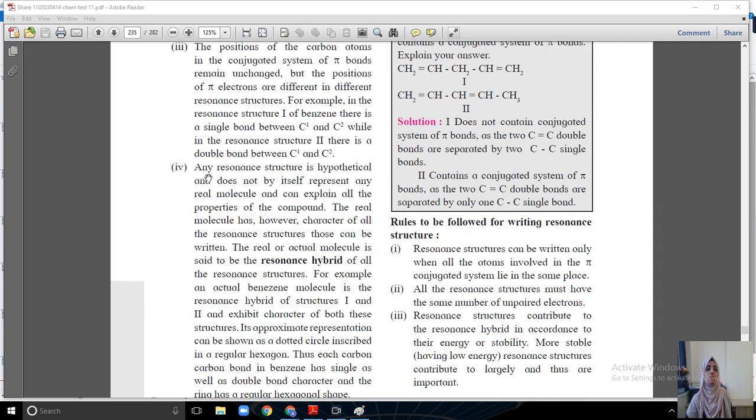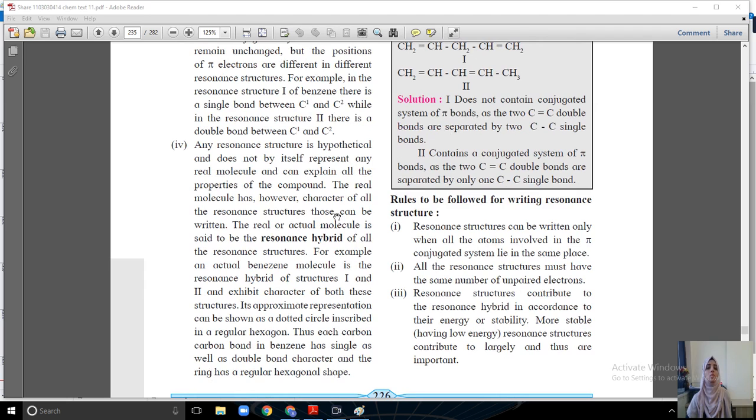Any resonance structure is hypothetical and does not by itself represent any real molecule or explain all the properties of the compound. The real molecule has, however, the character of all the resonance structures that can be written. The real, actual molecule is said to be a resonance hybrid of all resonance structures.